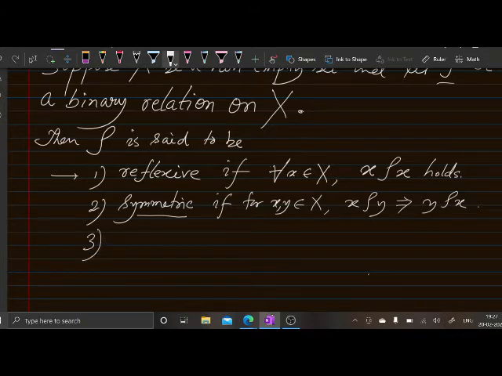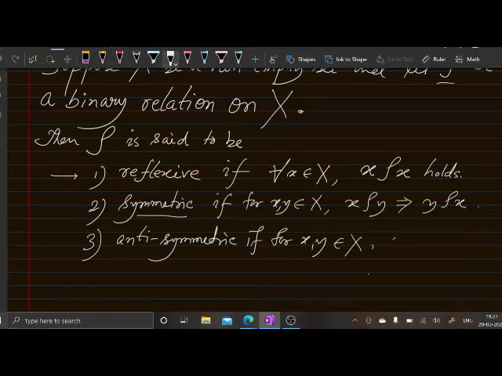Number 3, it is called antisymmetric if you take two elements of X and if x is related to y and y is related to x, both hold, then the only possibility is that x and y are the same element.